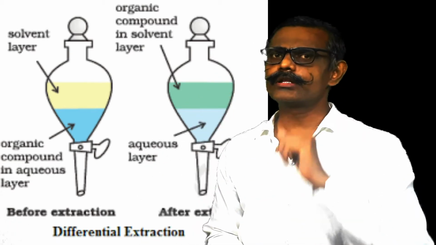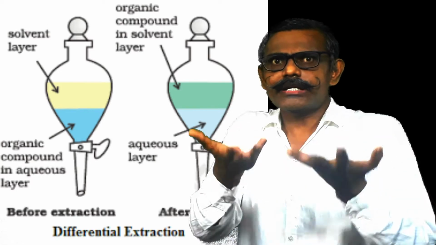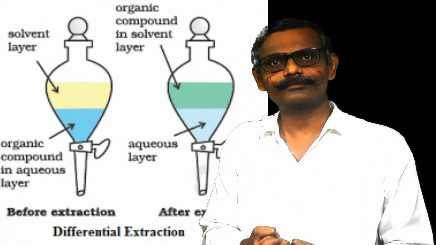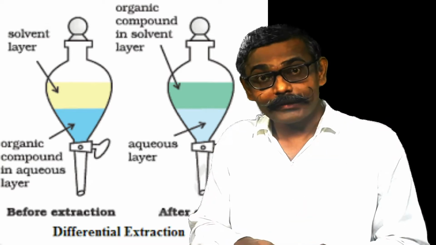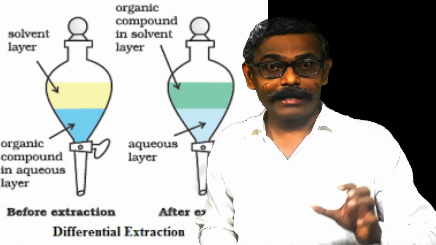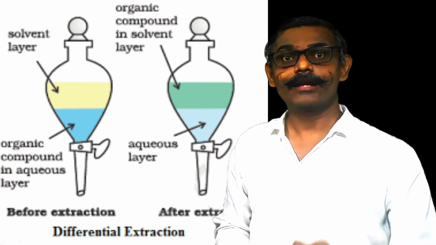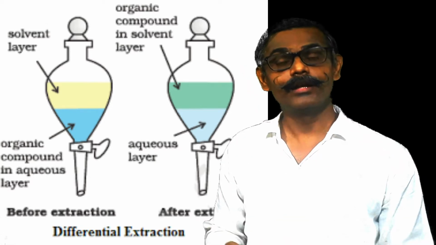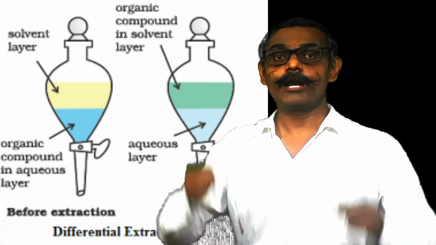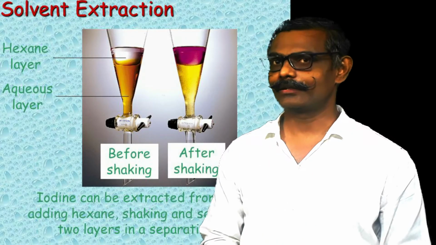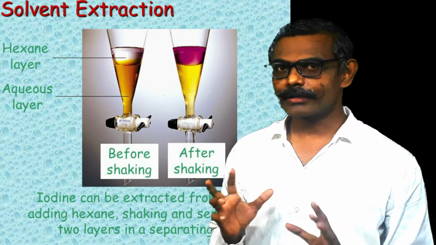But the question arises, we are not interested in extraction because all lanthanides are already there in the aqueous medium. Those lanthanides we want to separate. Lanthanum should be in one place, cerium in another place, gadolinium in another place. Likewise we want separation, and for separation we will use the solvent extraction method. Is the solvent extraction method clear?